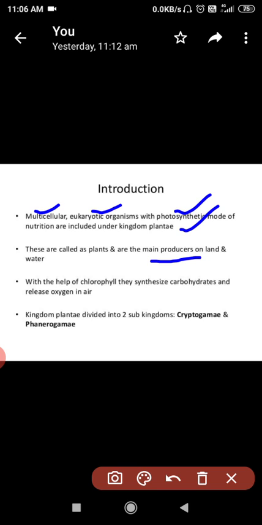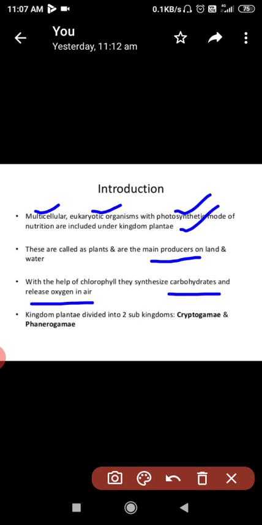The main motto behind photosynthesis is to form carbohydrate in the form of sugar, which the plant stores in the form of starch, and the second very useful thing generated by the plant as a result of photosynthesis is the release of oxygen.